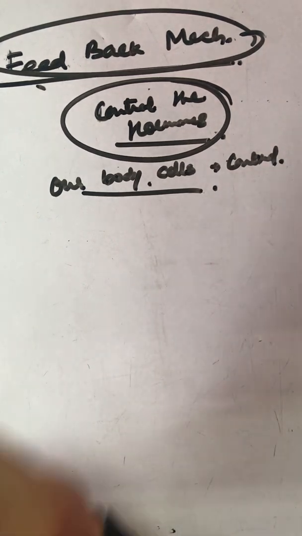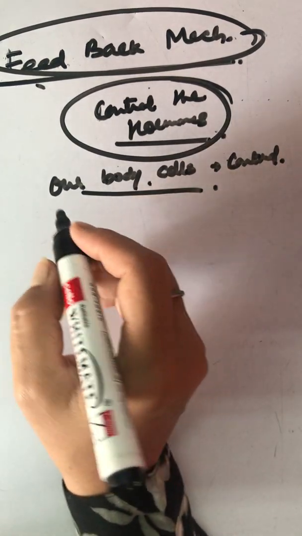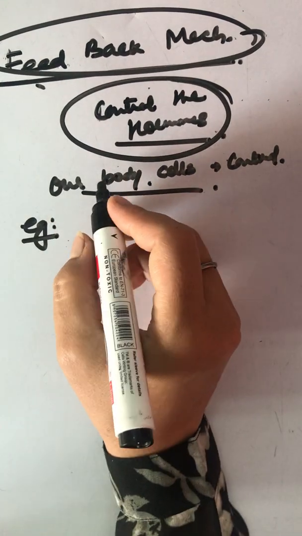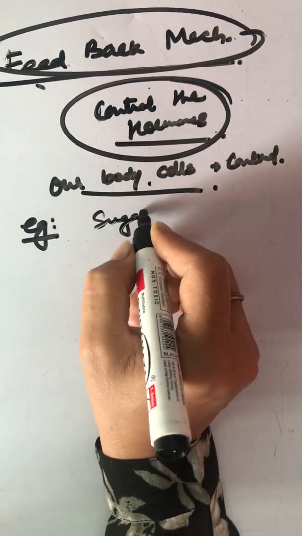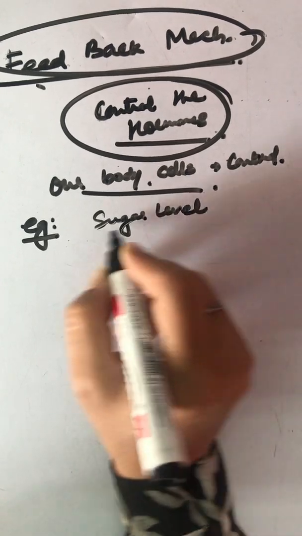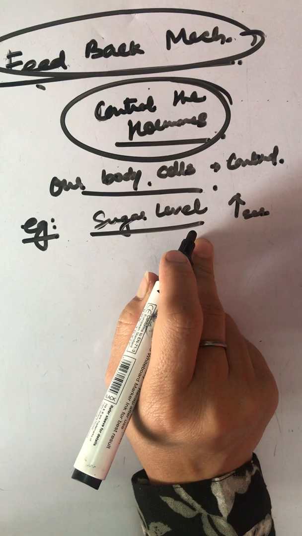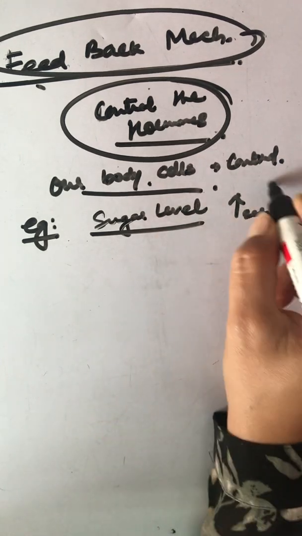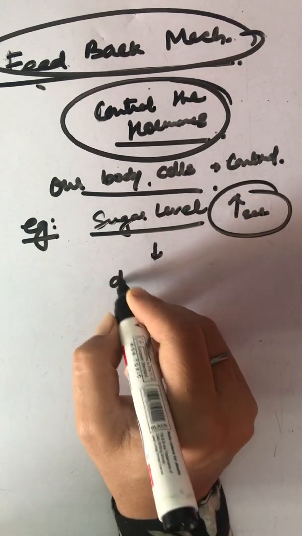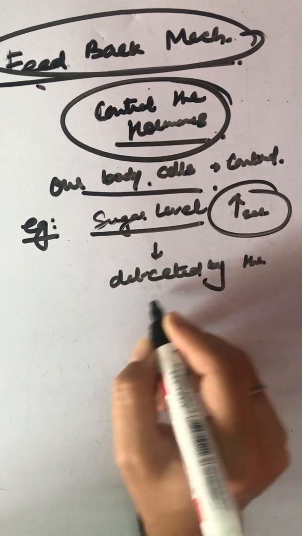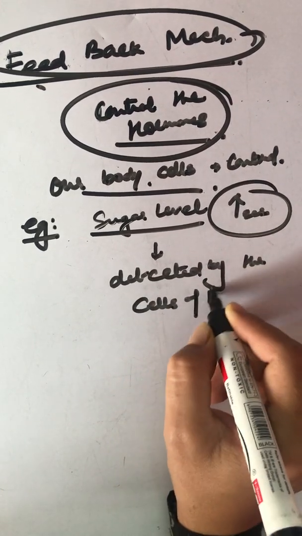How? I'm taking an example. I'm writing it down: if the sugar level in the body increases, then what will happen? This increase is detected by the cells of the pancreas.